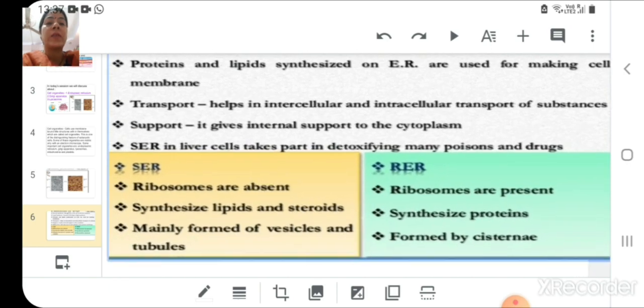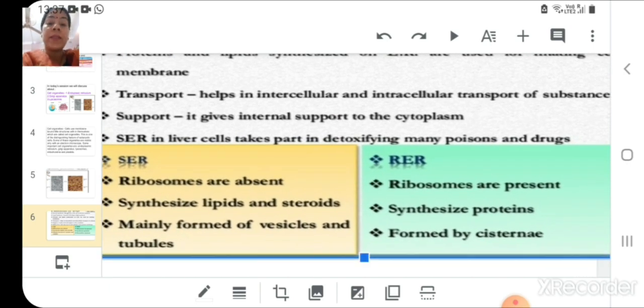Now, this is a common question. Sometimes we are asked to differentiate between SER and RER, that is smooth endoplasmic reticulum and rough endoplasmic reticulum. Smooth endoplasmic reticulum does not have ribosomes on its surface, whereas ribosomes are present on the surface of RER, rough endoplasmic reticulum. Smooth endoplasmic reticulum performs the function of formation of lipids and steroids, and RER performs the function of protein synthesis.